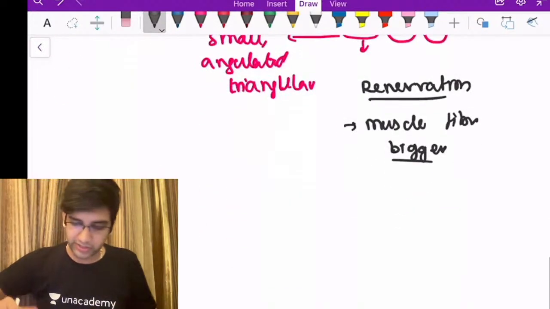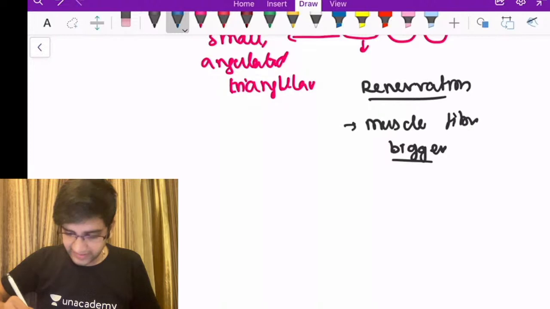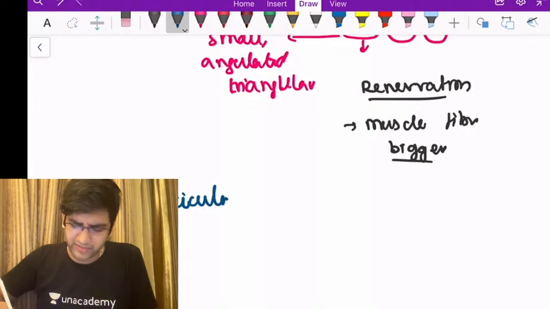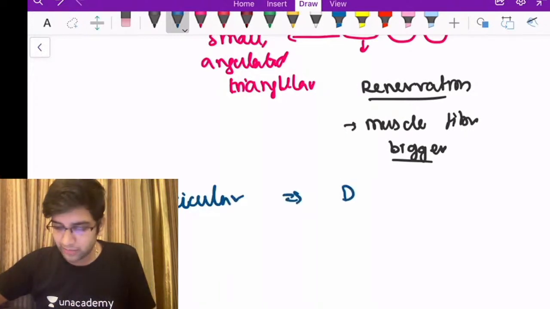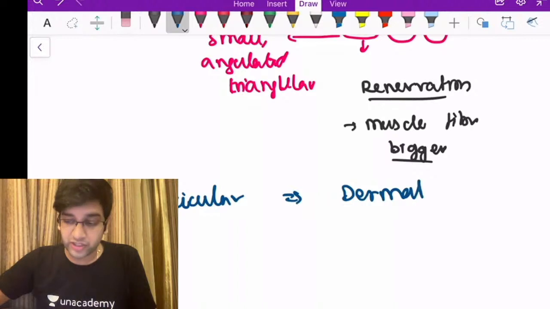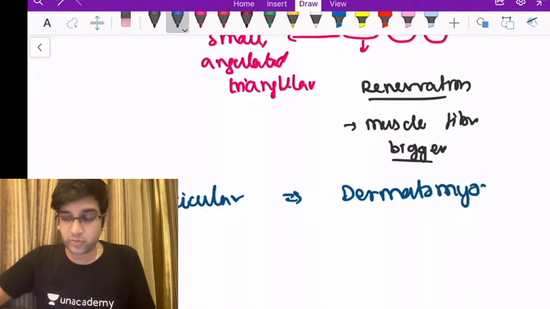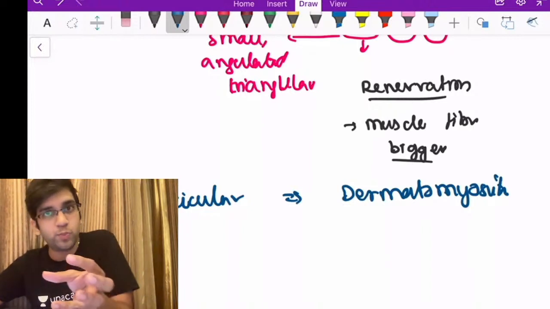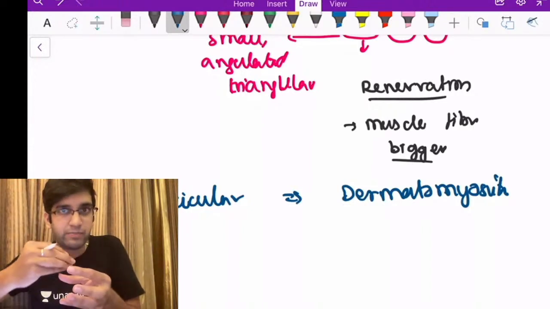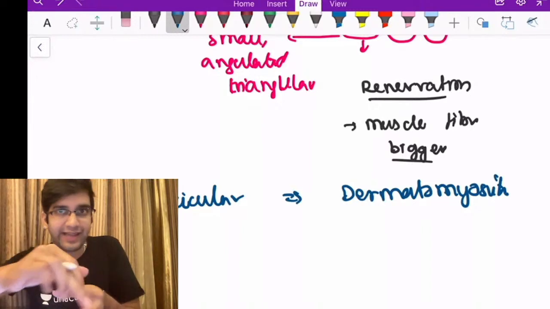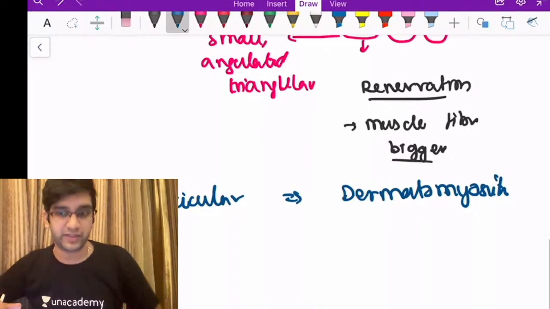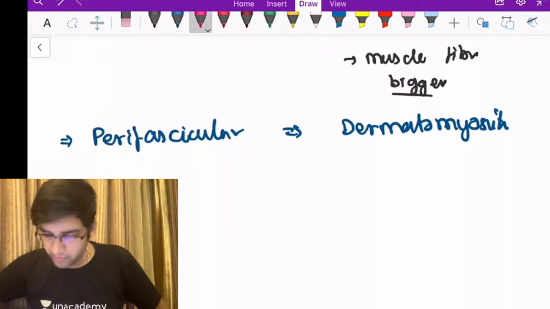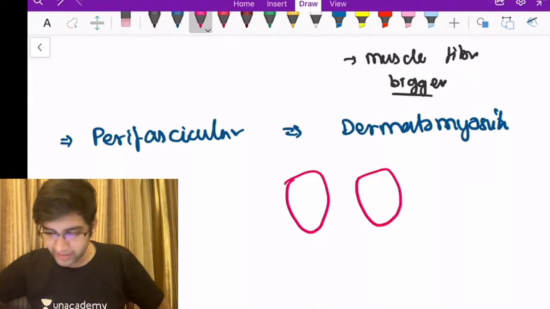When I take Duchenne's muscular dystrophy, as I said, the second type of atrophy I'm going to call perifascicular atrophy. Fine. Not a Duchenne's muscular dystrophy. Perifascicular atrophy is very, very characteristic of dermatomyositis. The pathogenesis of dermatomyositis is based on the blood vessel which supplies them. So the entire group supplied by that blood vessel, if that blood vessel is affected, the entire fascicle surrounding them will be affected, right?